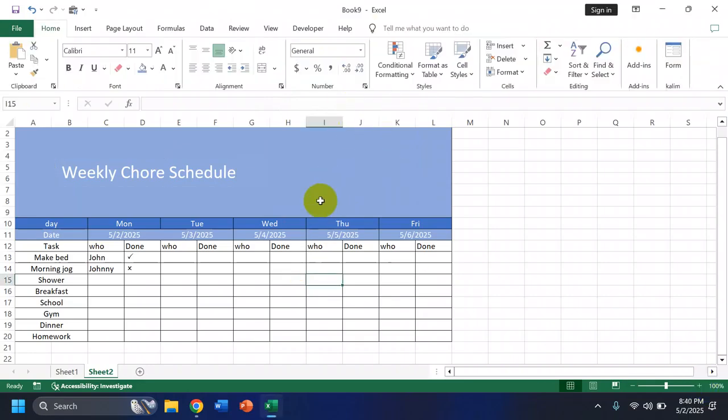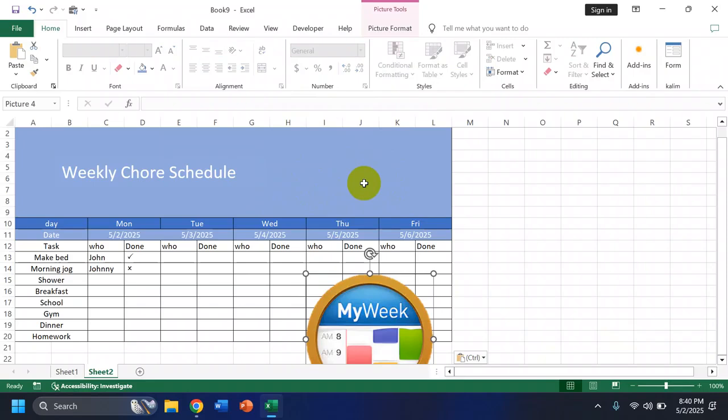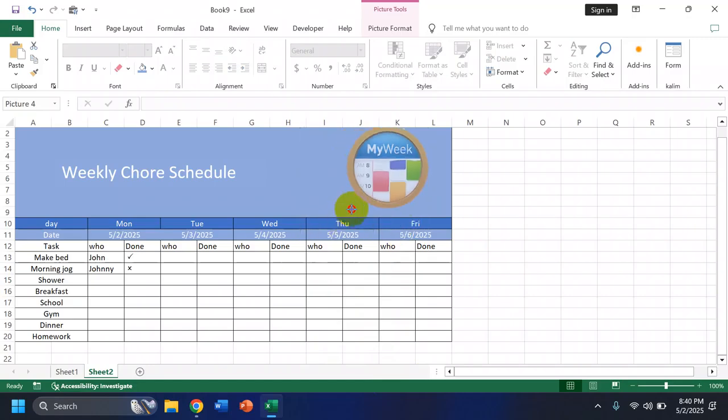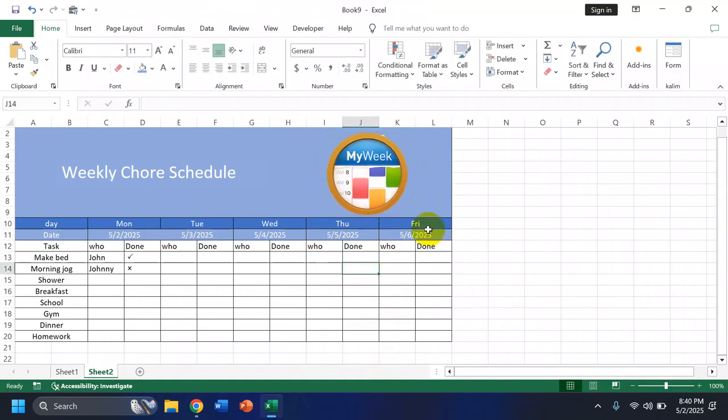Okay, so next I've already copied a logo I want to add for the schedule. So you're going to copy the logo, press Control V and paste it. As you can see, I've already pre-copied the logo or the image. You're going to crop it to size, and you're going to put it wherever feels best. And that should be it, your weekly schedule.